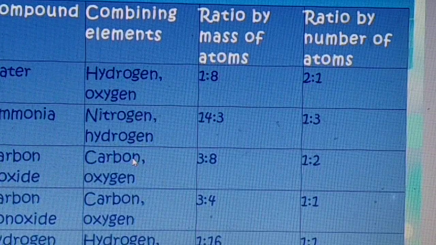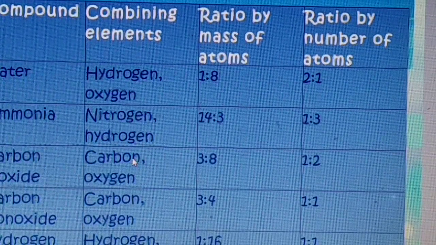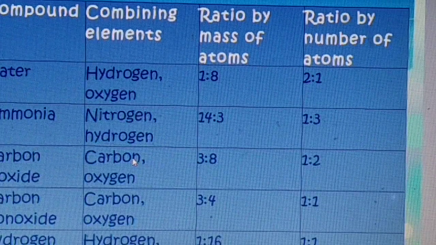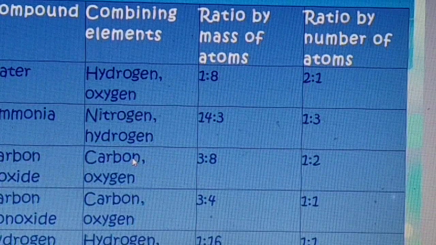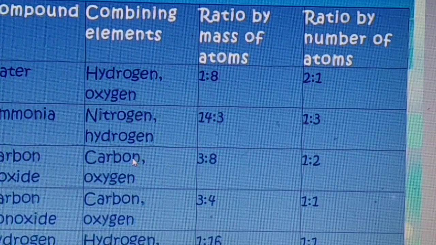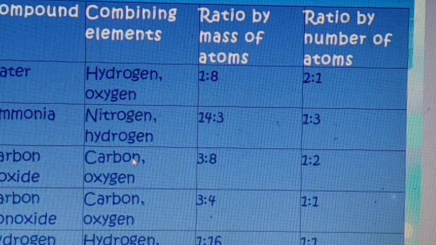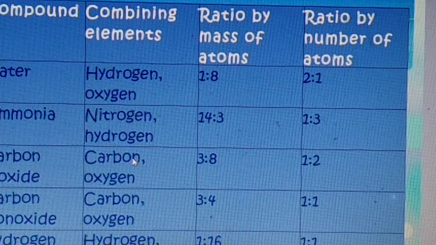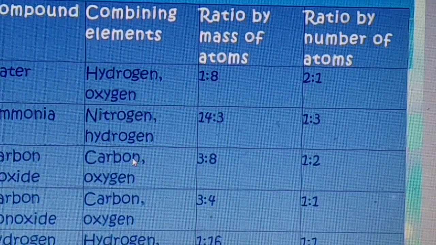Ammonia, NH3. Carbon dioxide, CO2. Which elements are present? Carbon and oxygen. Ratio by mass 3:8. Ratio by number of atoms 1:2. Carbon is 1 atom, oxygen 2, so the ratio of atoms is 1:2.